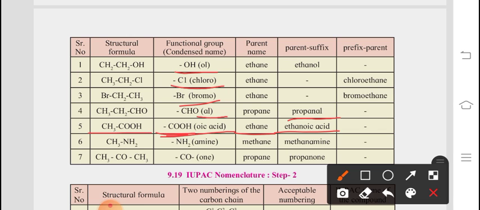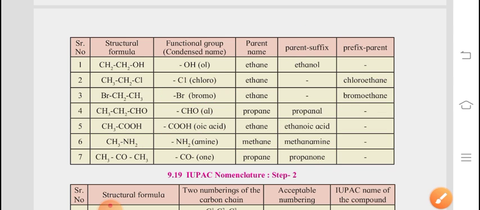If NH2 amine is there, then methanamine, ethanamine, propanamine, this type of name. If CO is there, then propanone, butanone, ethanone. So this way we can give the name. Whenever we consider chloro, bromo, iodo, we consider them with a prefix, and the remaining ones we consider with a suffix.